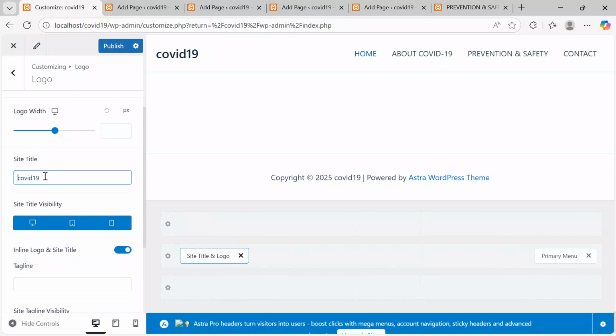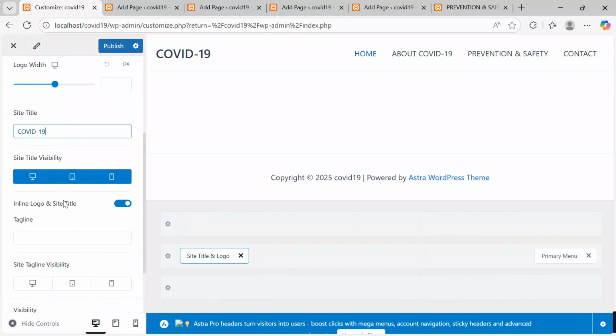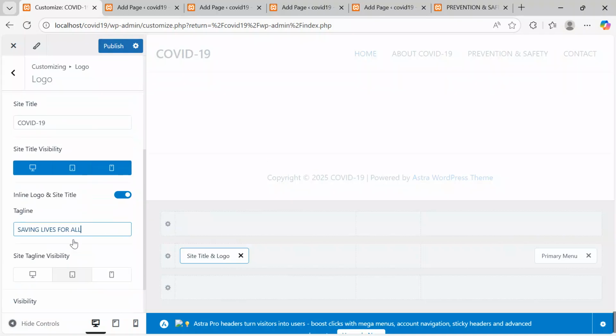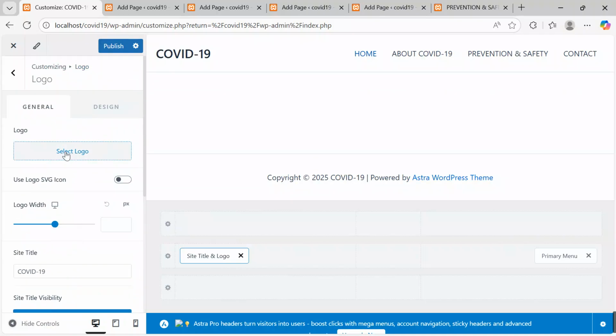The title will be COVID-19. And then let me put a tagline, and my tagline will be saving lives for all. After keeping it at that, what else? Let me take a logo, select logo.